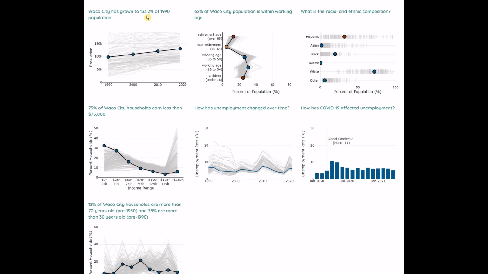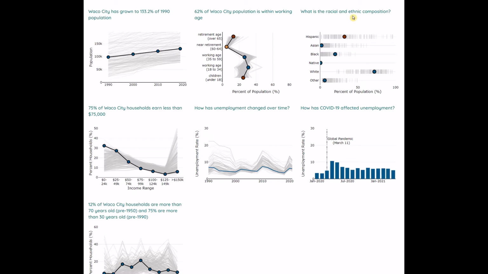The top middle chart indicates that 62% of the utility has a population working age with greater potential to afford water services and potential increases. This includes the 31% of workers from 18 to 34, the 26% of workers from 35 to 59, and the 5% of workers nearing retirement. We assume that children under 18 are not contributing to paying for water services. Those in retirement may be on fixed incomes and struggle with covering increasing rates.